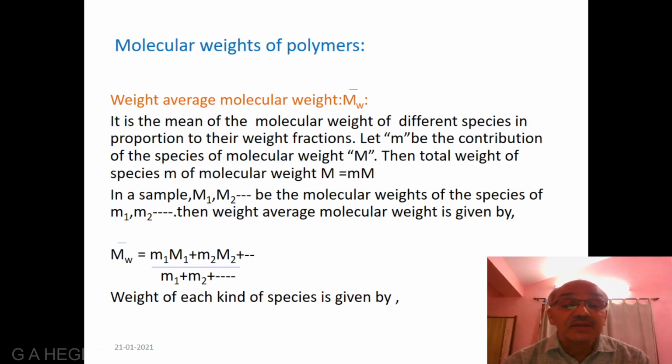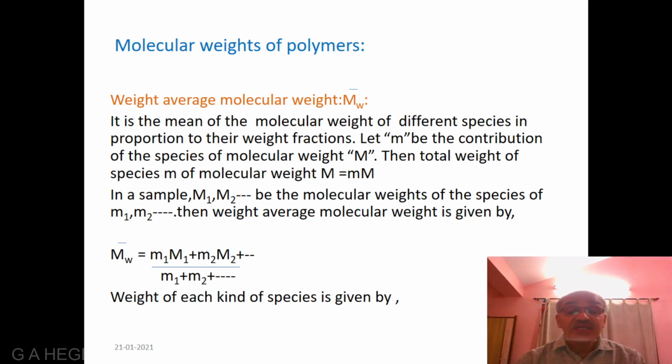In a sample, capital M1, M2 be the molecular weights of the species of small m1, m2, etc. Then weight average molecular weight is given by Mw bar is equal to small m1 capital M1 plus small m2 capital M2 plus and so on, divided by small m1 plus small m2 plus and so on.